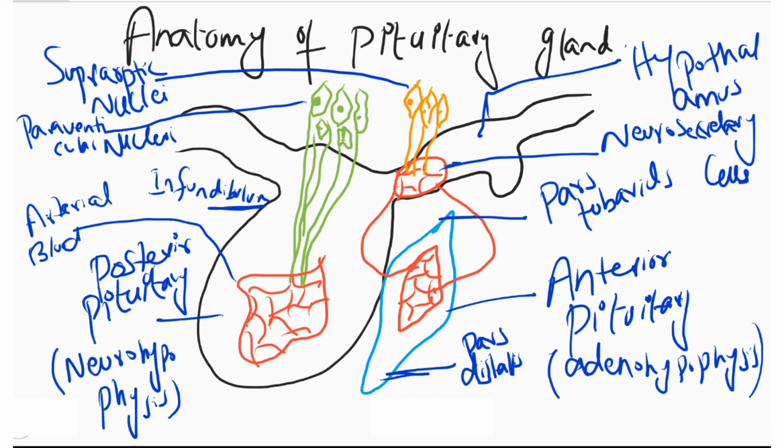This is the overall anatomy of the pituitary gland. Okay, I am going to repeat it again. The pituitary gland is made up of two parts. One is the posterior pituitary and second is the anterior pituitary. The posterior pituitary arises from the hypothalamus and the anterior pituitary arises from the ectoderm. Posterior pituitary consists of arterial blood and the anterior pituitary has pars tubulus and pars distalis. The supraoptic and the paraventricular nuclei of the hypothalamus project from the hypothalamus and then project downward into the infundibulum near the posterior pituitary.